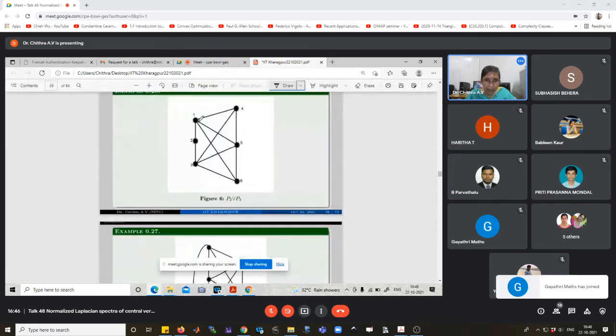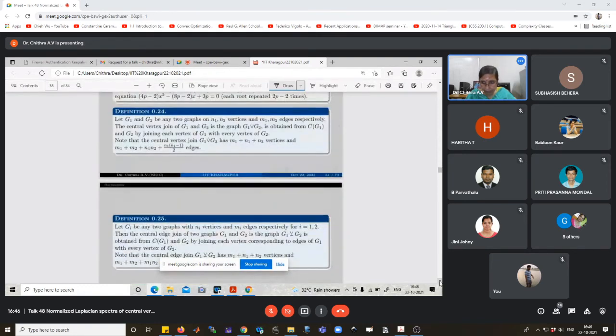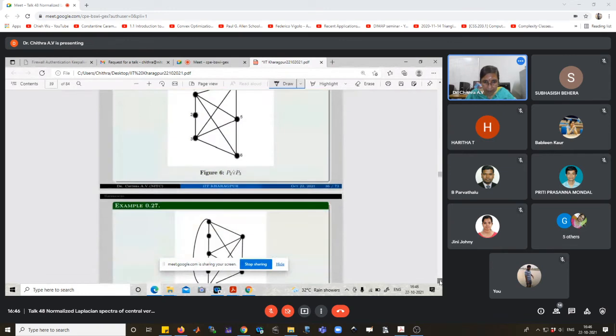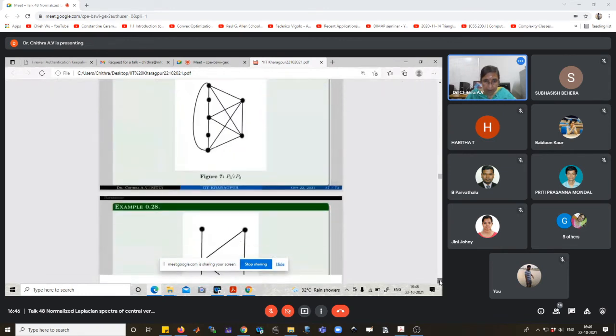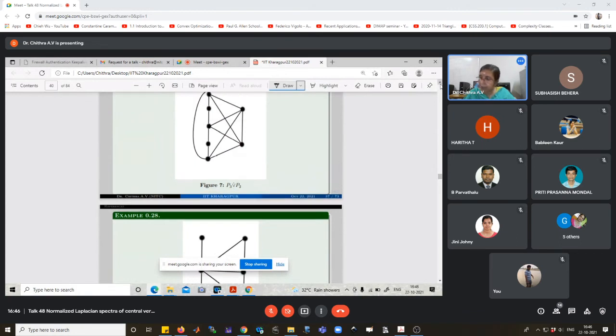Okay. Here we consider two graphs, P2 and P3. Central vertex join of P2 and P3. Insert one vertex into the edge in P2. And this is the graph corresponding to the central vertex join of P2 and P3. The central vertex join of P3 and P2 is not the same. In P3, one vertex is inserted here.